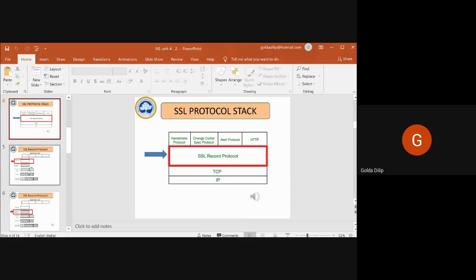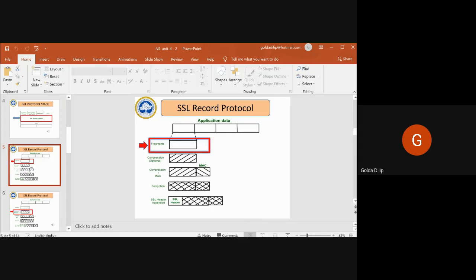What does this SSL record protocol tell you? This SSL record protocol basically provides confidentiality and message integrity. For a specific SSL connection, when you're establishing an SSL connection between the client and the server, it will provide confidentiality as well as message integrity, as far as the connection is concerned.